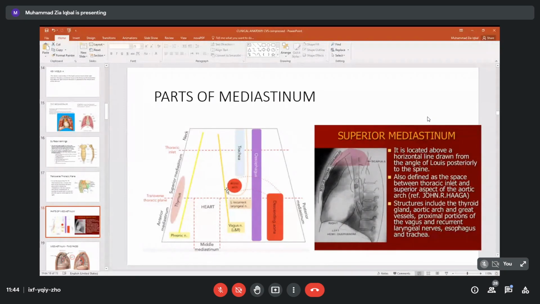This will make the superior mediastinum, and below we have the inferior mediastinum. This will be divided into anterior, middle, and posterior mediastinum. Is it clear please?